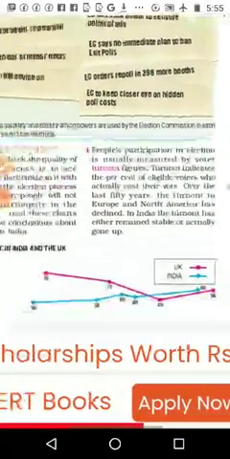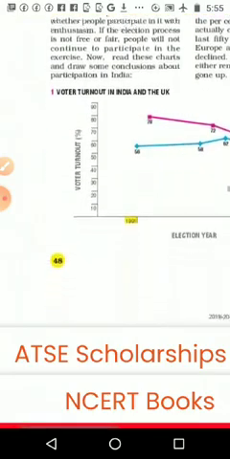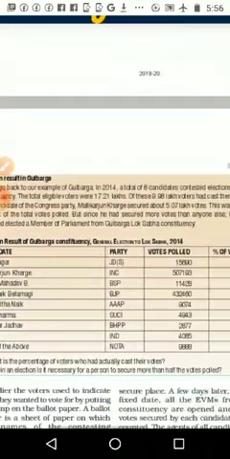Then we can see the popular parties in the table given in the textbook. Many political party names are given: JDS, INC Indian National Congress, BSP, BJP, AIP, SUCI, BHPP, IND, and NOTA.